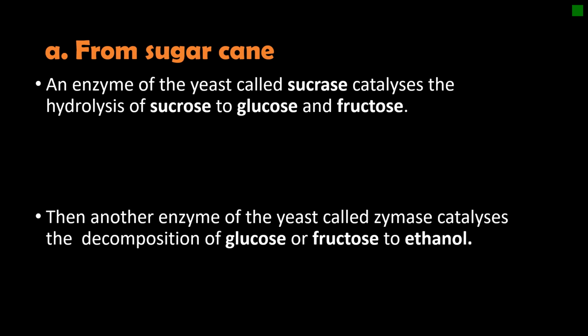When sucrose is crystallized from concentrated sugarcane juice, dark brown colored mother liquor is left, which is called molasses. It is diluted with water, acidified with dilute sulfuric acid, and then ammonium sulfate is added. Then yeast is added and the temperature is kept at 30 degrees for 2 or 3 days. Ethanol is formed by fermentation, and the contents are filtered and the filtrate is distilled.